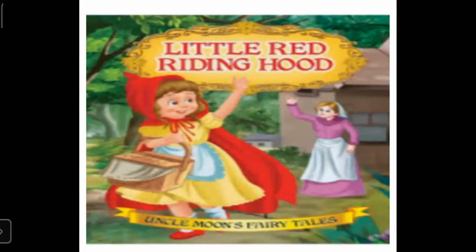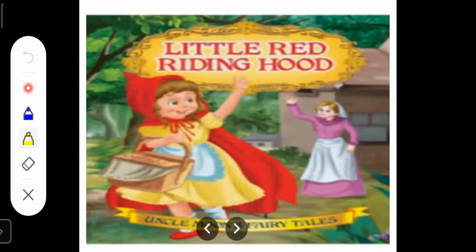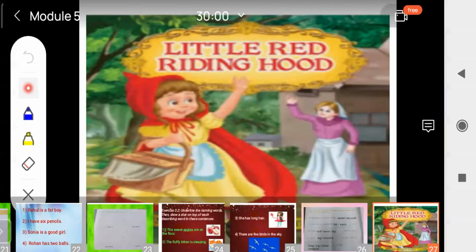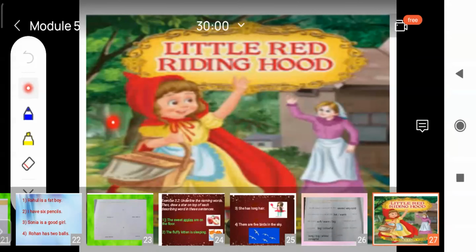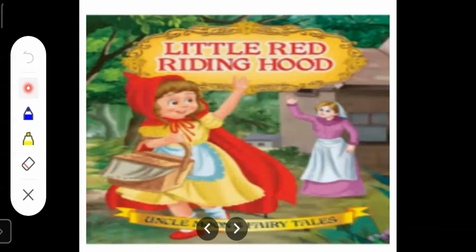Okay. Who is Little Red Riding Hood, children? You can see one small girl is there. The name of this girl is Little Red Riding Hood. And because of her red cape, you can see she is wearing a red cape. Because of that cape, she is named Red Riding Hood.